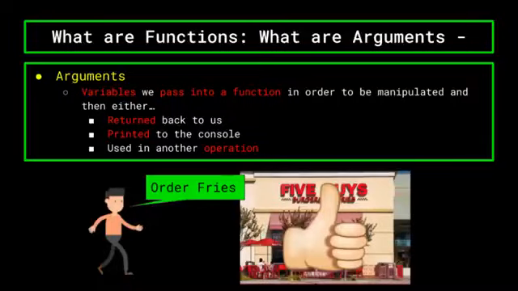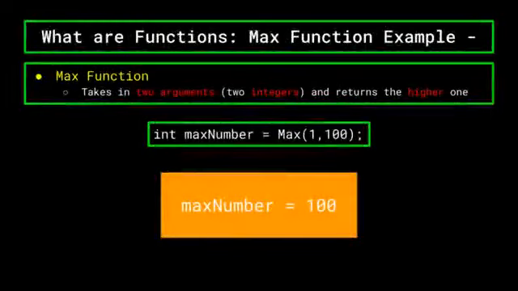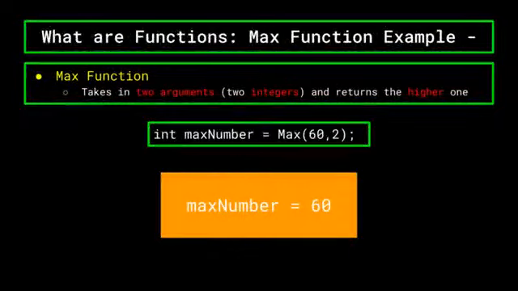will do something different. You should also note that the argument can be many different things. It could be fries, burgers, sodas, really anything on the menu, and such is the case with arguments in programming. Arguments can be strings, integers, arrays, pretty much anything. As an example of a function that takes in arguments, let's look at the max function, which takes in two integers as arguments and returns the maximum number between the two.